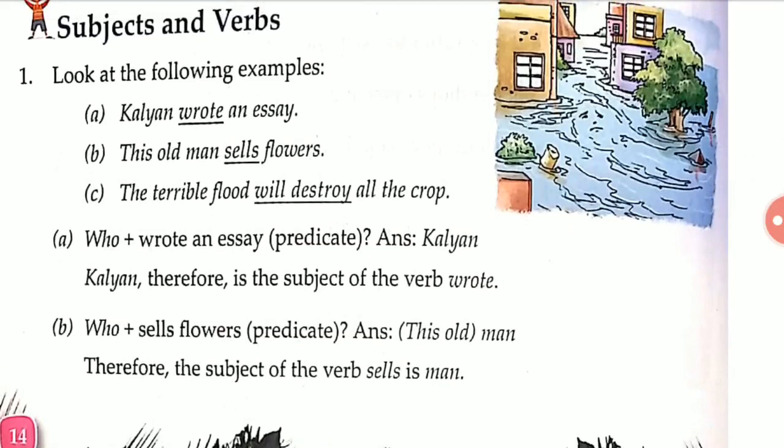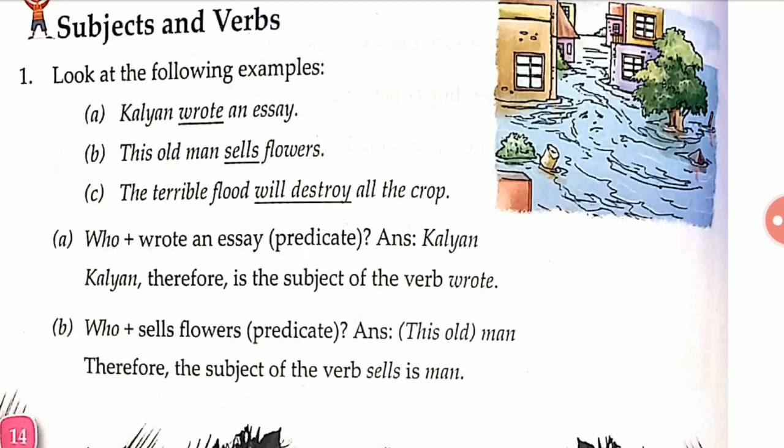You have seen: Kalyan wrote an essay. This old man sells flowers. The terrible flood will destroy all the crop. Now see example A: who plus wrote an essay, that is the predicate. Who wrote an essay? Kalyan. When the question comes of who or what, the answer is the subject. So I asked the question who wrote an essay? Kalyan. So Kalyan is the subject of the verb wrote.